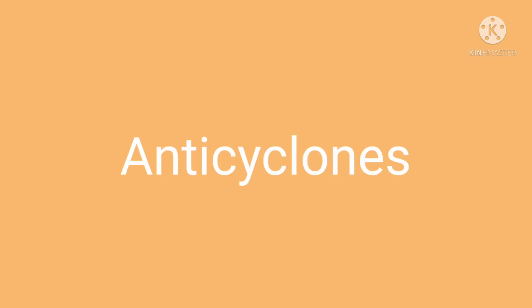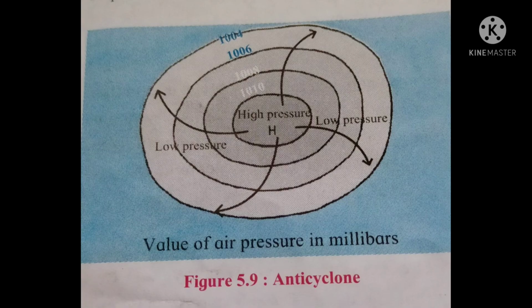Anticyclones. Under specific atmospheric conditions, the air pressure in a particular region increases and the pressure in the surrounding areas remains low. In these situations, winds blow from the center towards the surrounding areas in a circular manner.